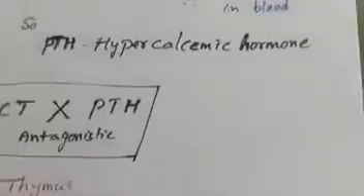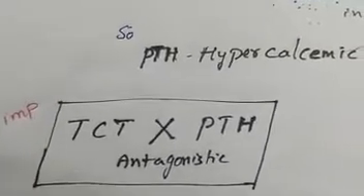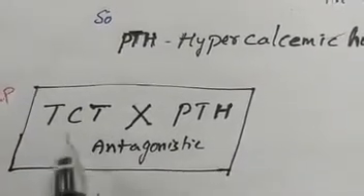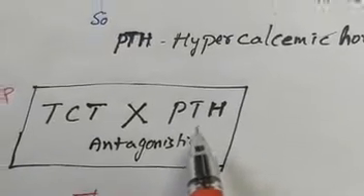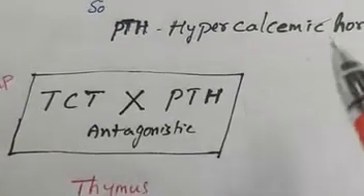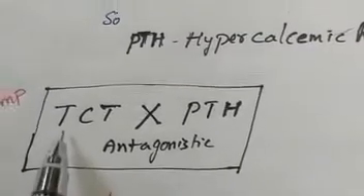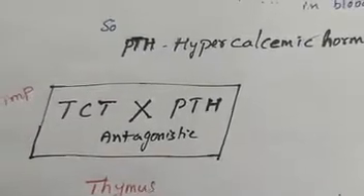We see that these two work exactly oppositely, antagonistic. This TCT, thyrocalcitonin, which is secreted by the thyroid gland, and PTH, parathormone, which is secreted by the parathyroid gland, both are antagonistic. This is hypocalcemic, this is hypercalcemic. Okay.